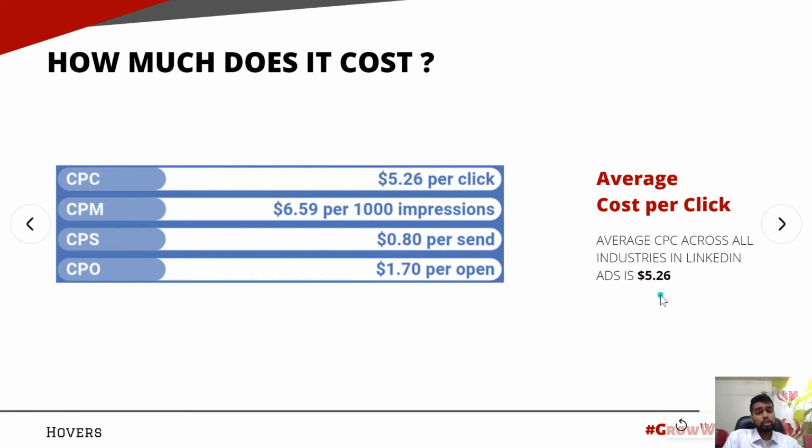But then you also have to look at what kind of business you are into and what is the ticket price that you are going to sell from each click. Usually the ticket price on LinkedIn is going to be very high. If you are selling a consultancy, a service, a product, or something like that, your average ticket price is going to be quite high. Considering that, this is fair enough. The cost is also $6.59 per 1,000 impressions on LinkedIn, the cost per send is $0.80, and the cost for opening a message is $1.70. This is average for all industries, and it may depend on the kind of business that you are doing.